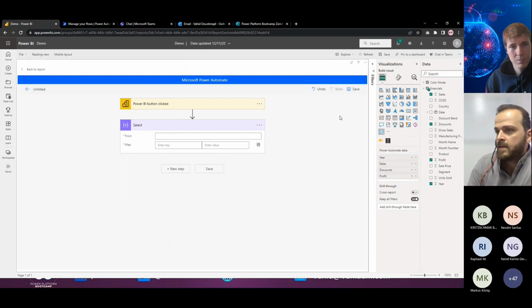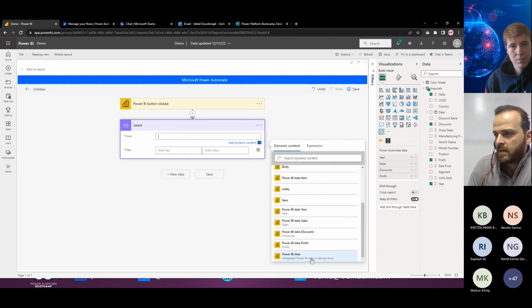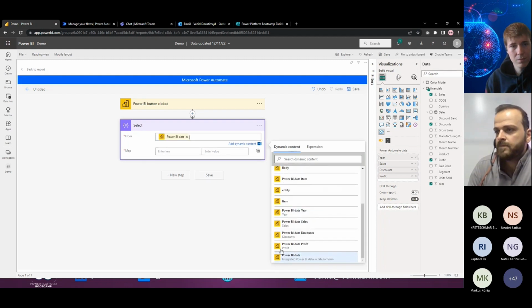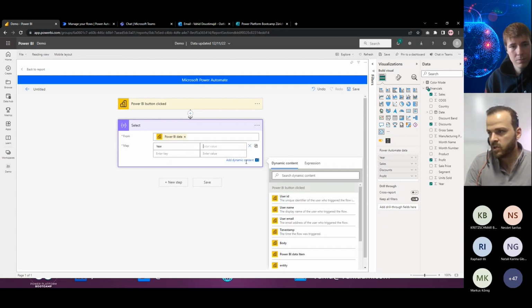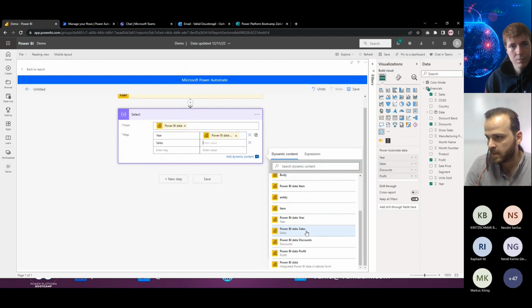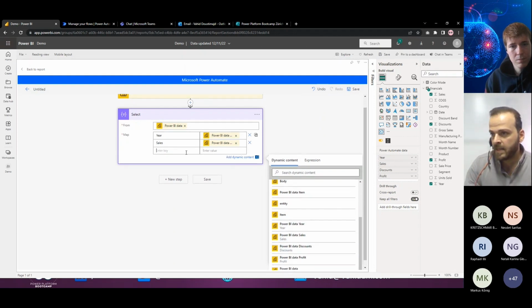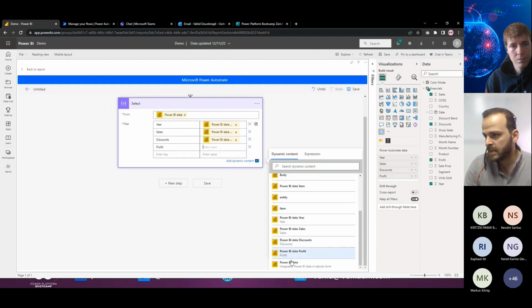For the From field, I will select the Power BI data here, and then I will map them to each other. I want year, which will be the Power BI data year, and then sales, which will be Power BI data sales. These names here are similar to these names. Then after that, discount, and I map the discounts there, and then profit.